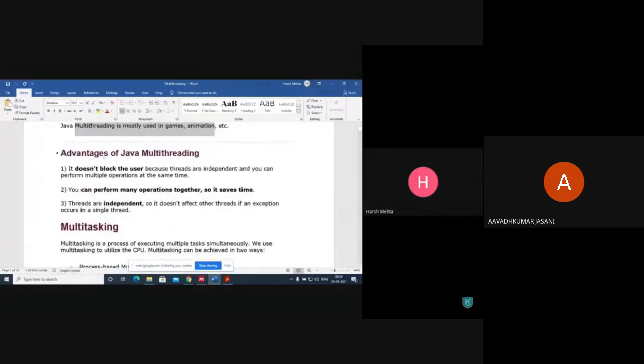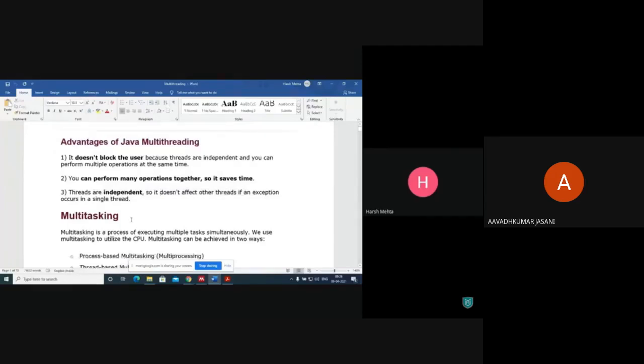So what are the advantages of Java multi-threading? It doesn't block the user because threads are independent and you can perform multiple operations at the same time. A thread won't block anything. You can perform many operations together. It saves time. Threads are independent, so it doesn't affect other threads if an exception occurs in a single thread.